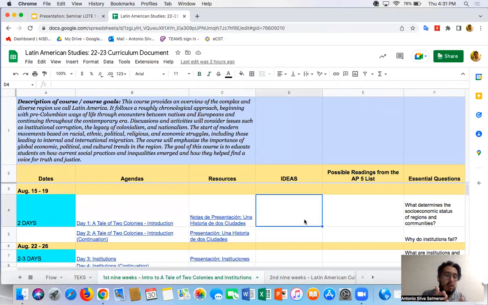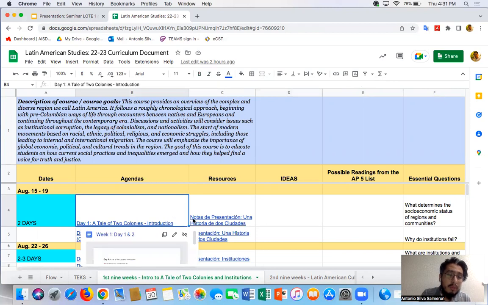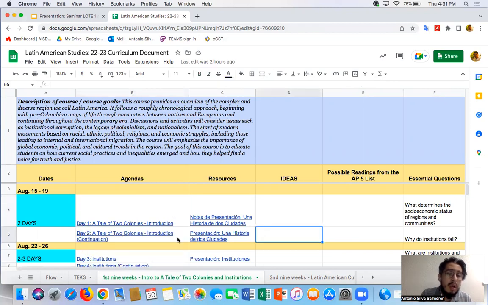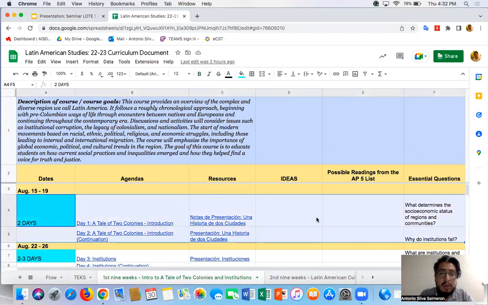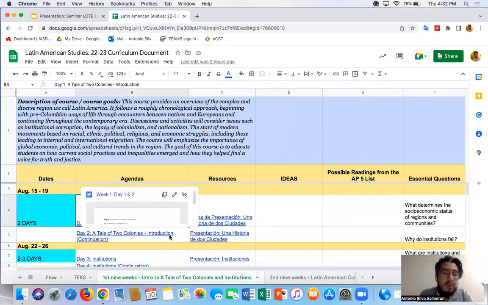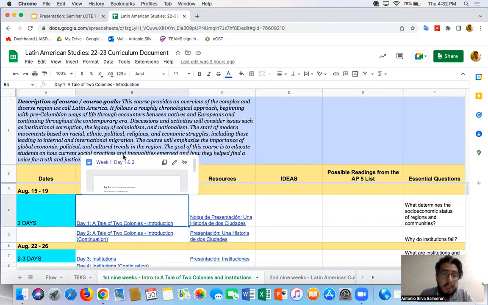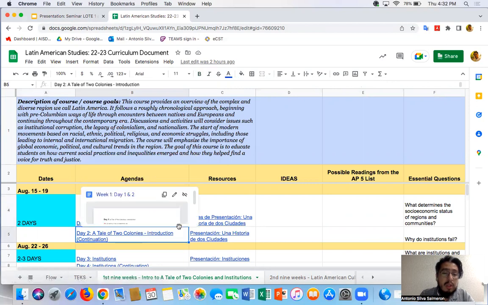As you can see, you have the agendas listed right here in the first column. I'm going to tell you right now, within the weeks, for example, August 15th through 19th, where it says 2 days, that's an entire week right there, right? So this entire thing right here is a week. Within these weeks, the documents are the same for day 1 and day 2, because you're going to find a document titled week 1, day 1 and 2 within each one.